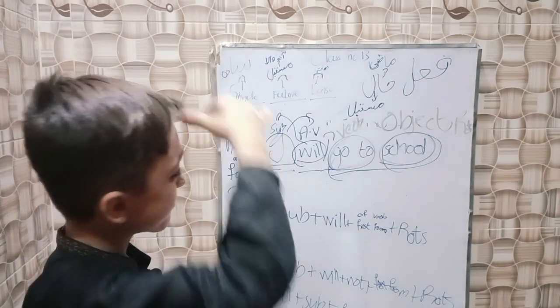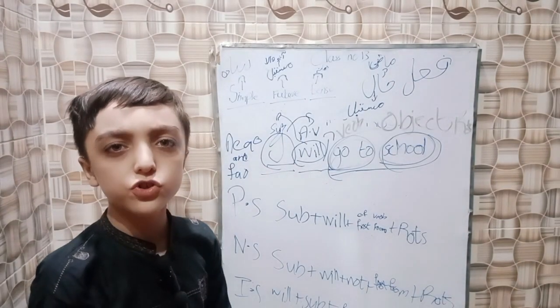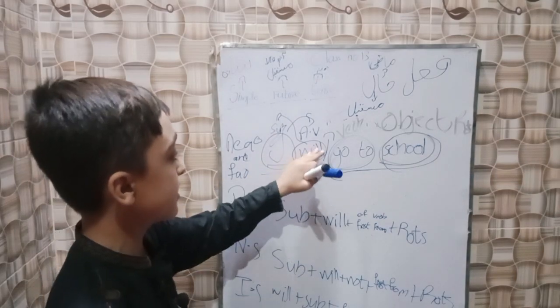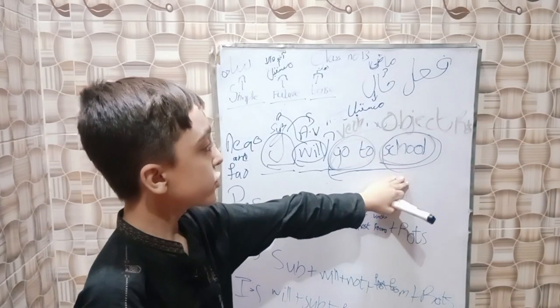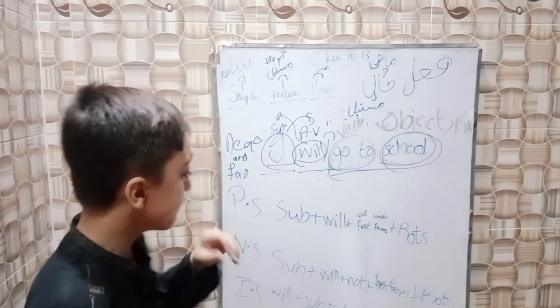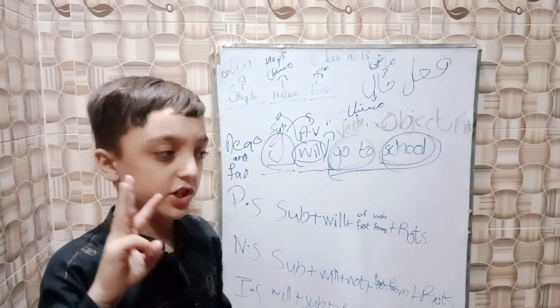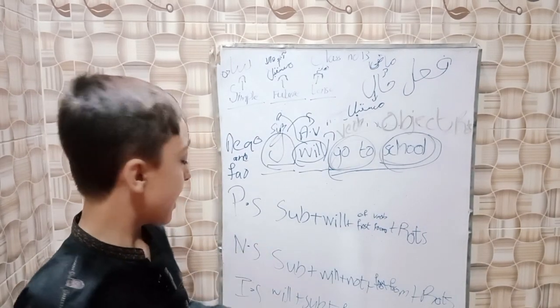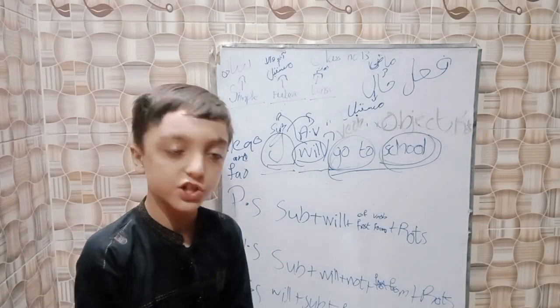For example, I will go to school. I is the subject, will is the helping verb, go to is the verb, school is the object. We have three structures: positive structure, negative structure, and interrogative structure.